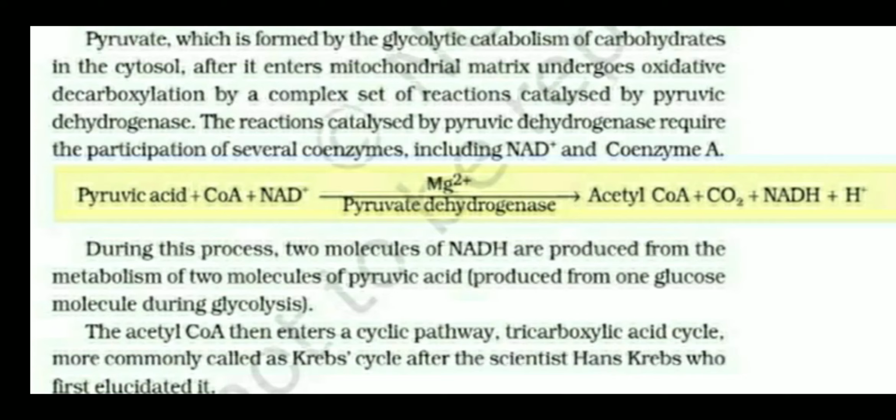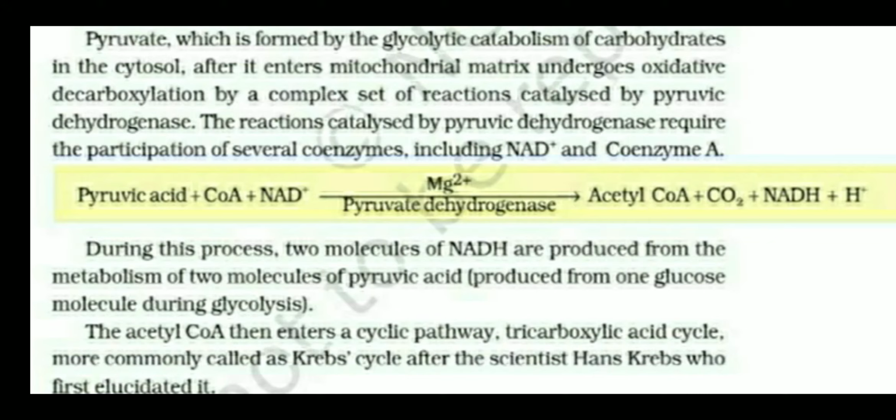This acetyl coenzyme A later enters the TCA cycle, which is also called the tricarboxylic acid cycle. Acetyl coenzyme A now enters the TCA cycle, or as we say, the Krebs cycle, because the steps of this cycle were discovered by Hans Krebs. So acetyl coenzyme A is a link between glycolysis and the Krebs cycle.